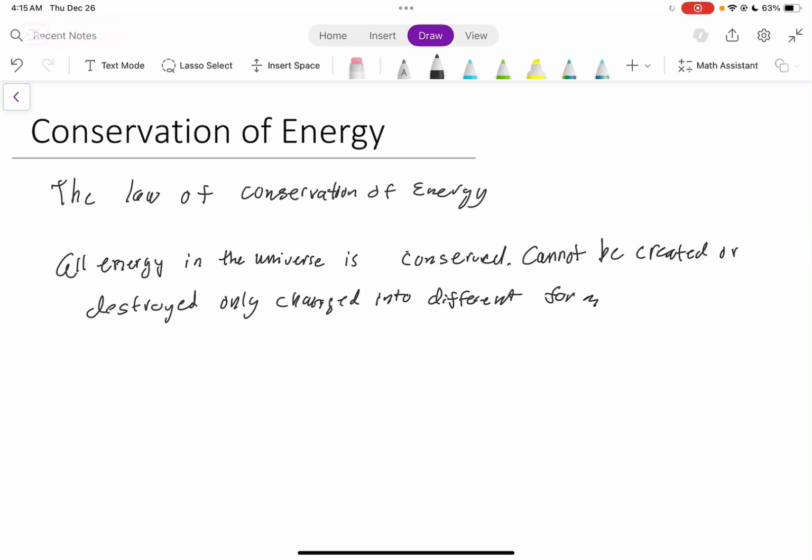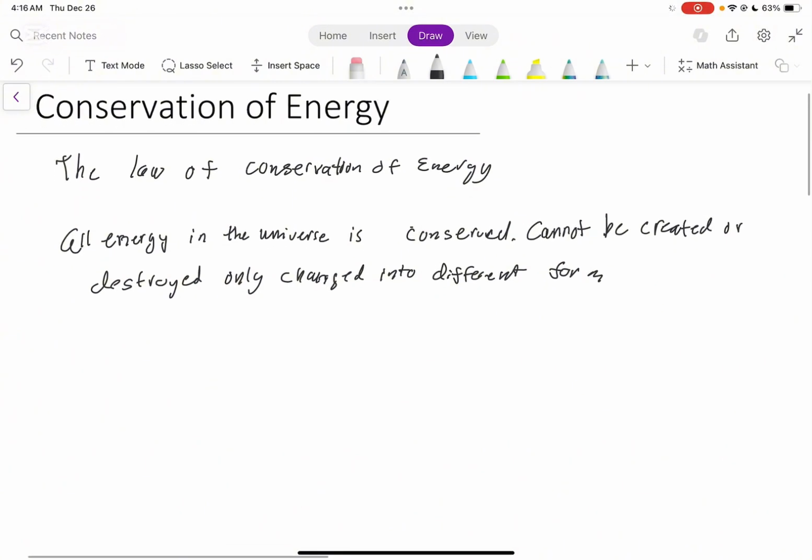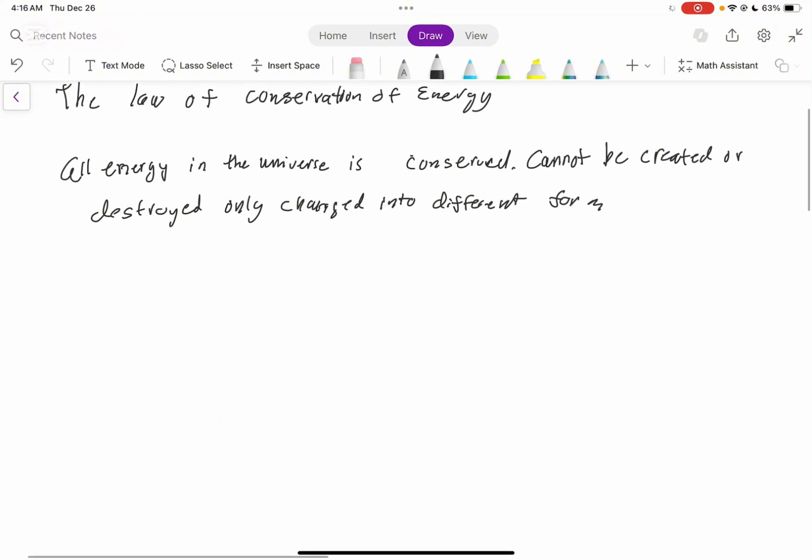Now, what types or forms of energy are there? There are many forms of energy, such as we talked about mechanical energy and kinetic energy, gravitational potential energy. There are all types of forms of energy. So we need to keep in mind, though, that energy cannot be created nor destroyed. But what does this really mean in terms of our physics unit, our physics course?